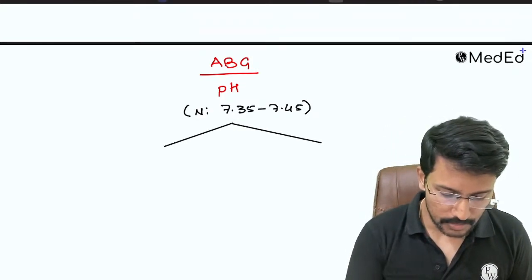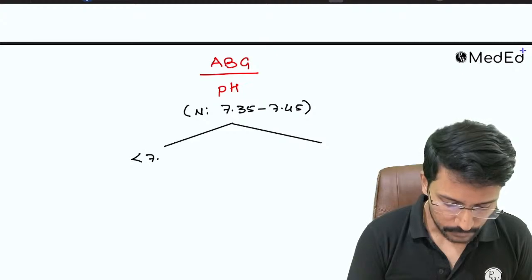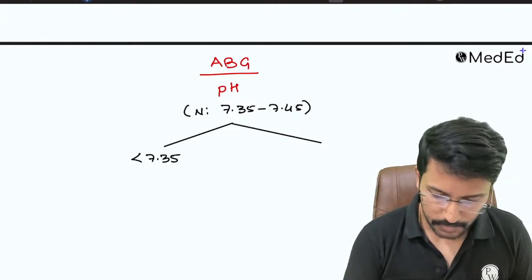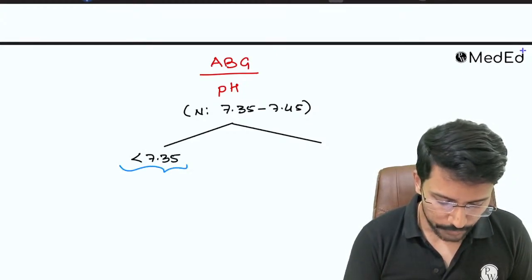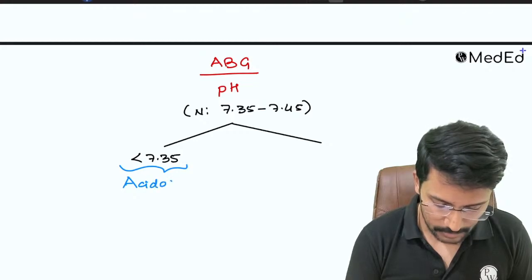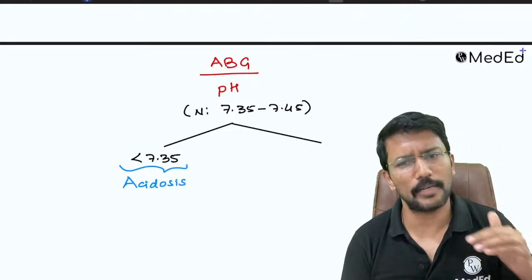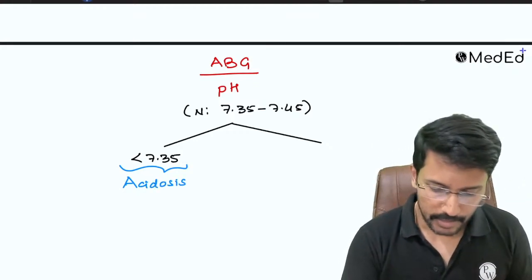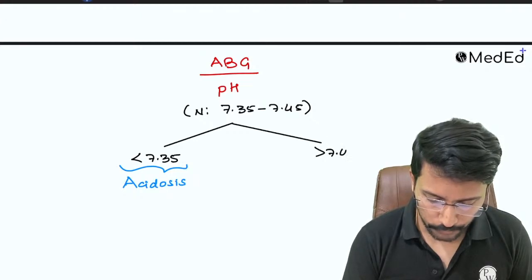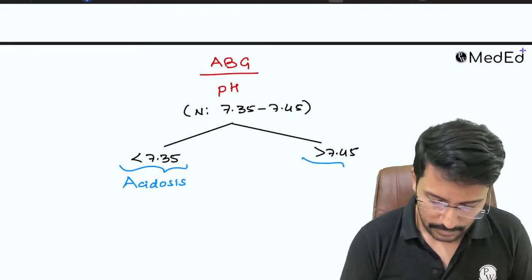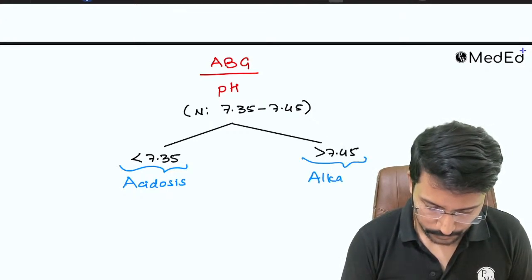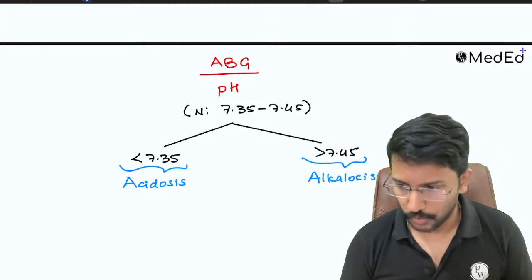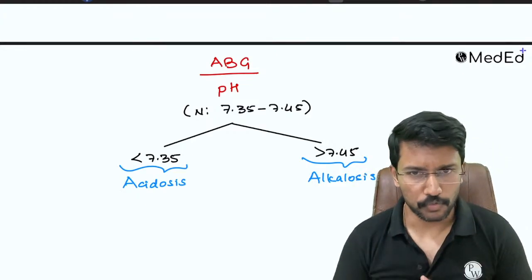If the pH is less than 7.35, then that means the pH is low. We will call that condition acidosis, whether respiratory or metabolic, we will look into it later. And if the pH is more than 7.45, we call it alkalosis. That's a pretty simple approach, right?